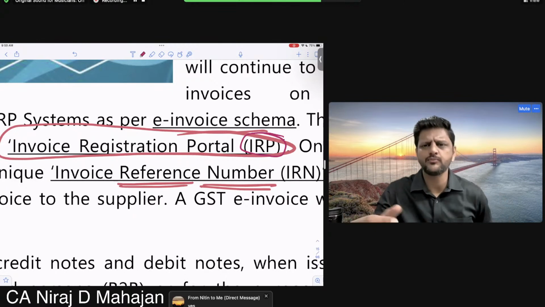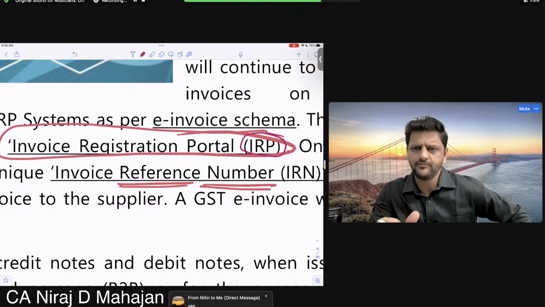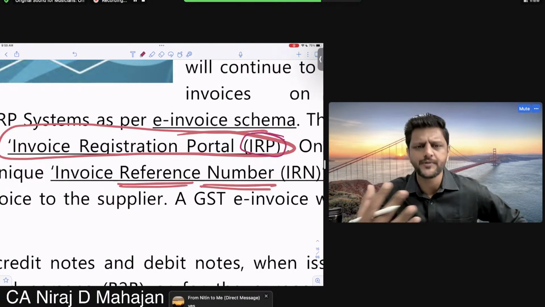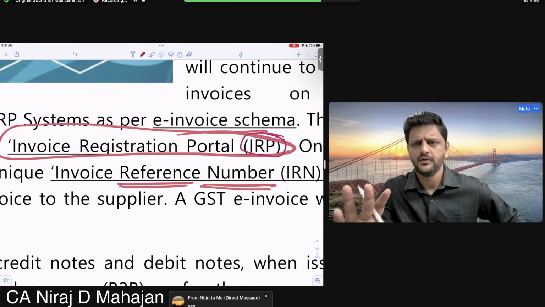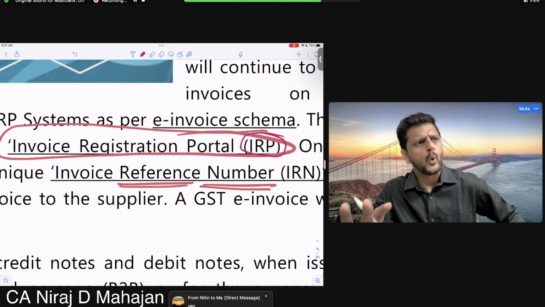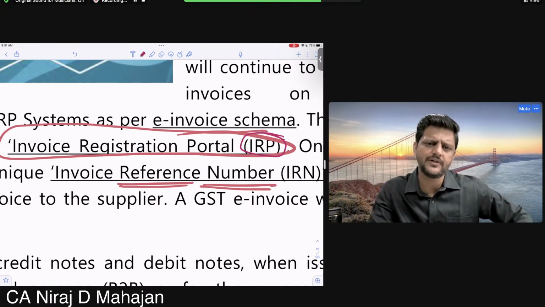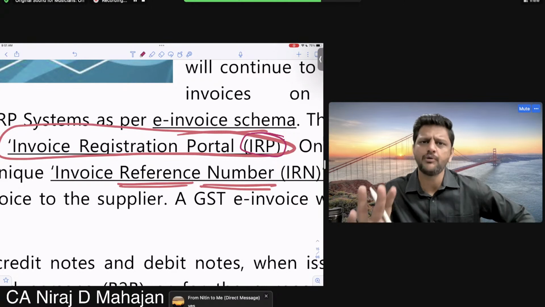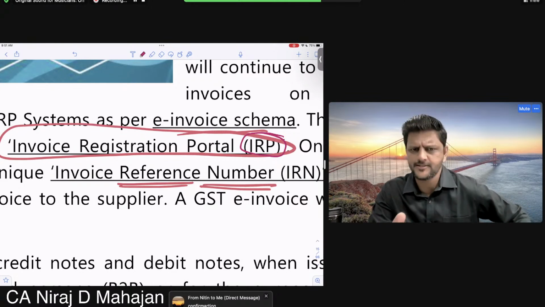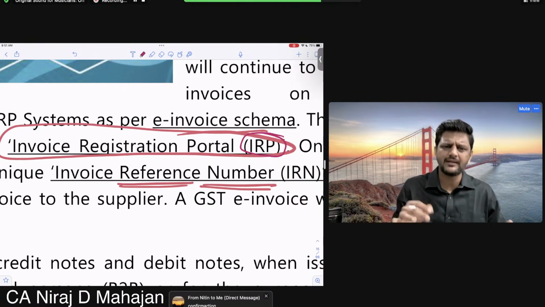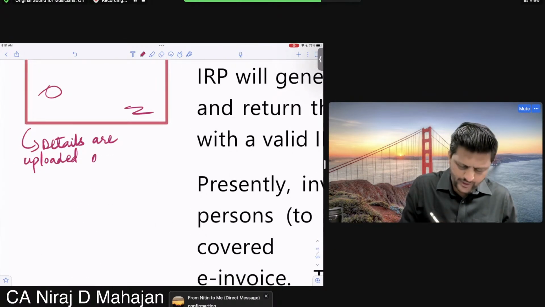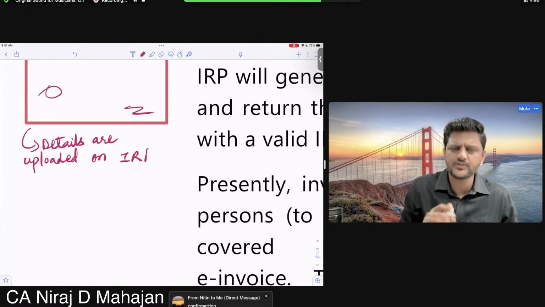Let us say you are filling some Google form or your college admission form. So something like that. You are uploading some details on a college registration form. Once you have filled the form, do you get some acknowledgement? Yes. Let us say you're filling an exam form. Do you get some acknowledgement? Yes. Confirmation. That same thing. Once the details are uploaded on the IRP, the Invoice Registration Portal. Is it okay till here?